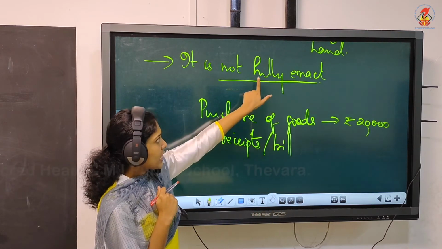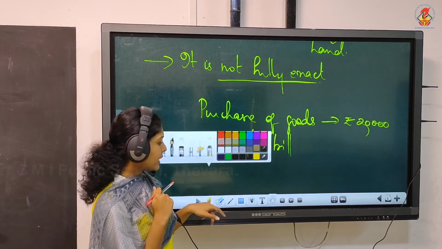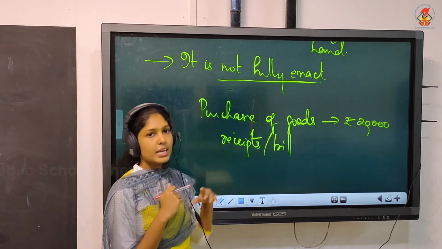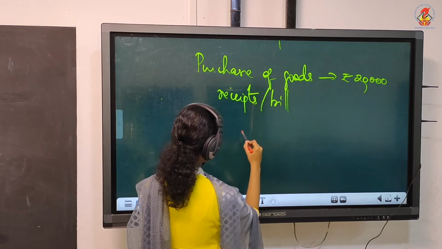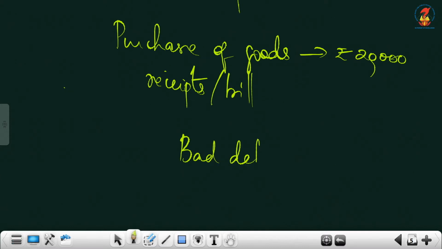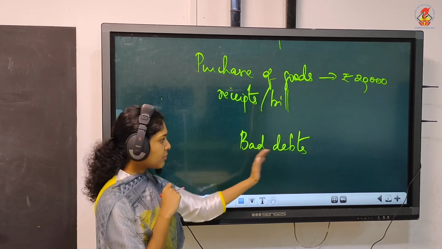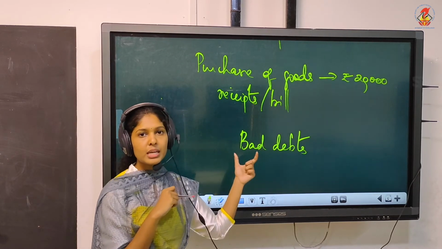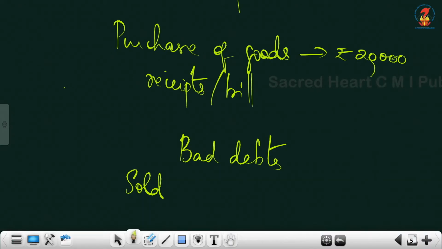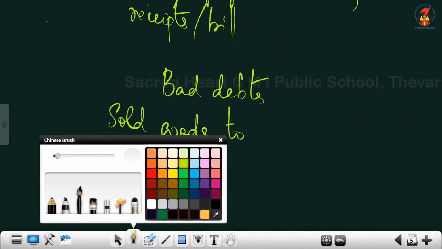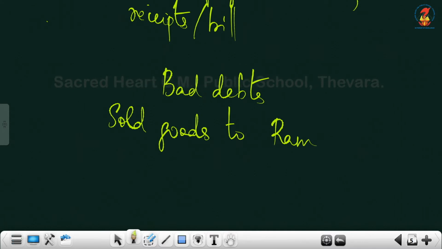But even then, accounting has a limitation, like accounting is not fully exact because there are chances for bad debt. Bad debt means, as the name indicates, debt that is becoming bad. Suppose you sold goods to Ram for rupees 25,000.